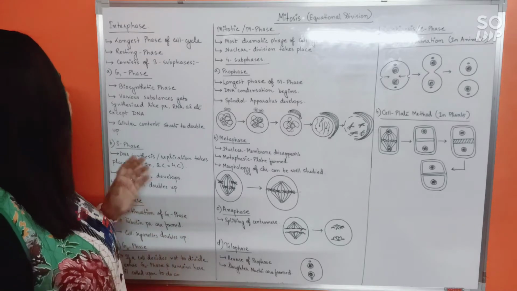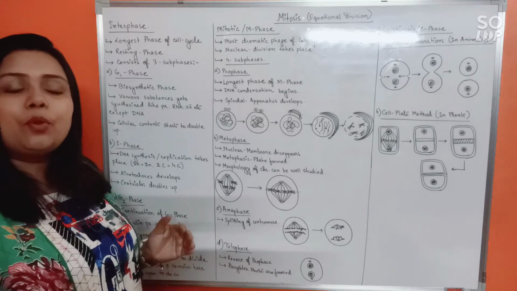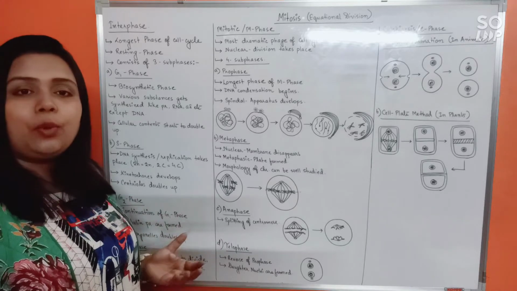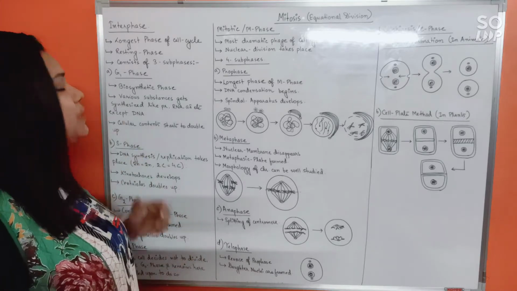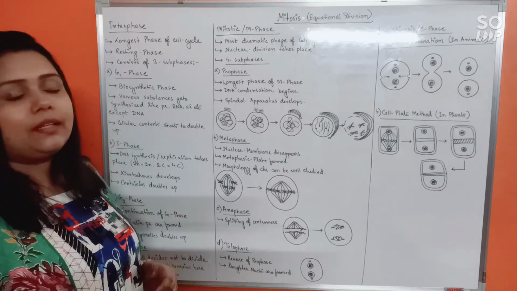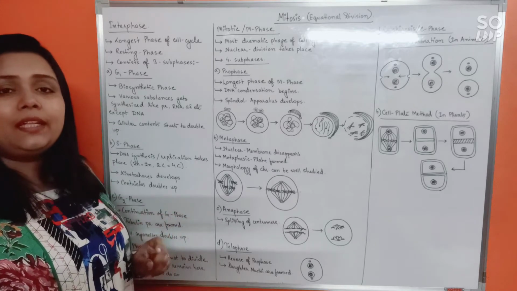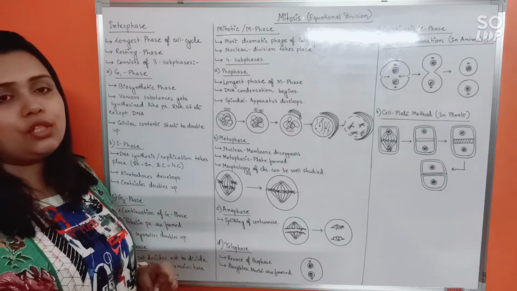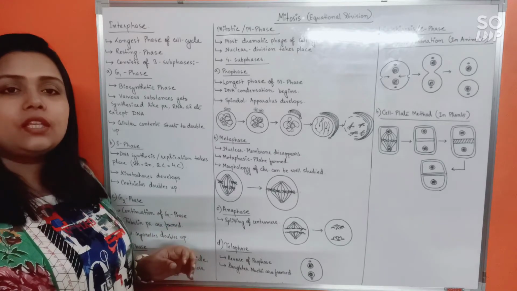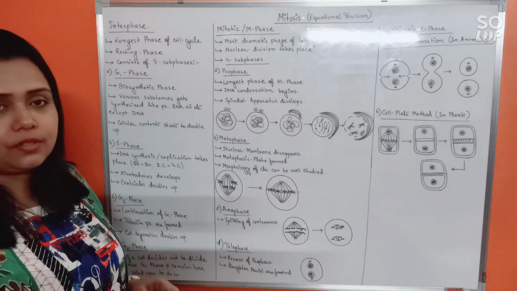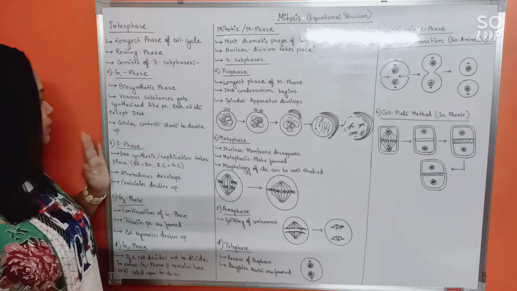So what kind of synthesis would be taking place? Various substances like protein, amino acids, RNA, etc. would be synthesized continuously during the G1 phase, so that the cell content would already start to double up. The only thing that won't be synthesized in the G1 phase is DNA. DNA replication or DNA synthesis won't be occurring in the G1 phase. Now, cellular contents already start to double up.